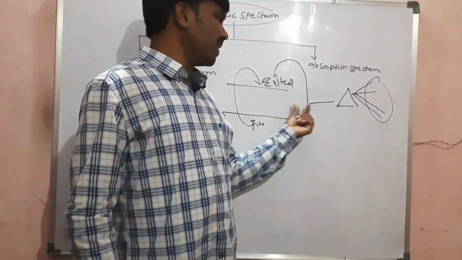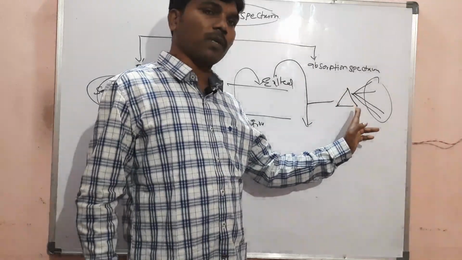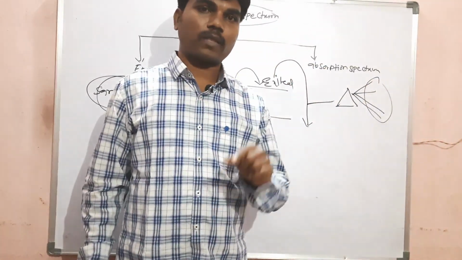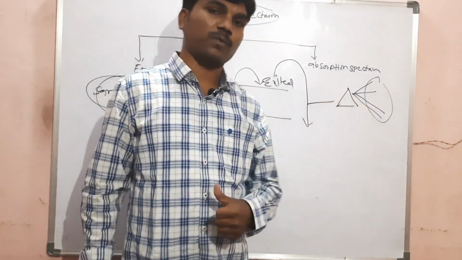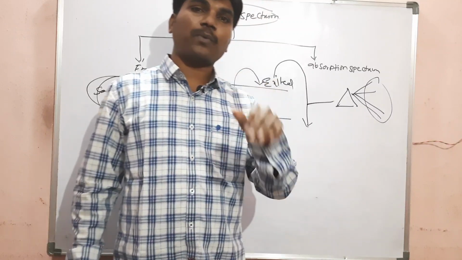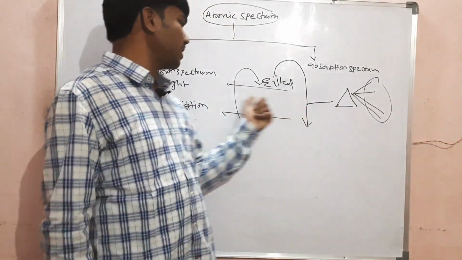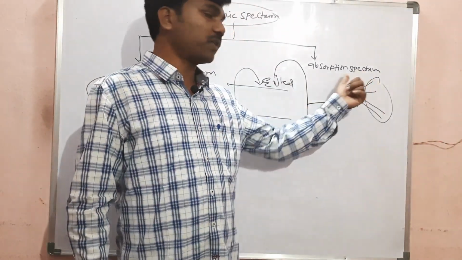So the released energy will be passing through this prism. In this recorded spectrum some colors will not be visible, some regions are missing. That type of spectrum we call an absorption spectrum. Why are some colors missing in the recorded spectrum of absorption? It means some of the colors are being absorbed by this substance only.